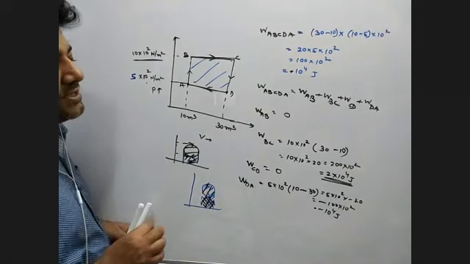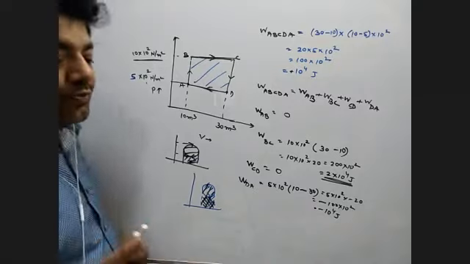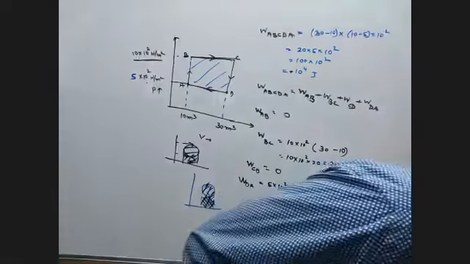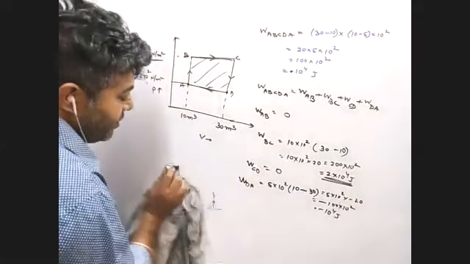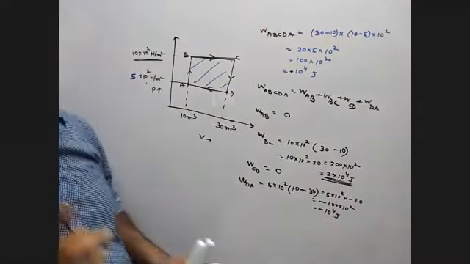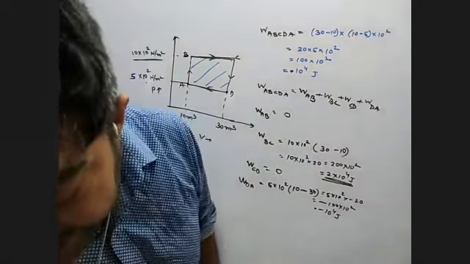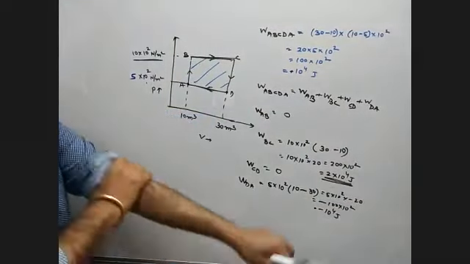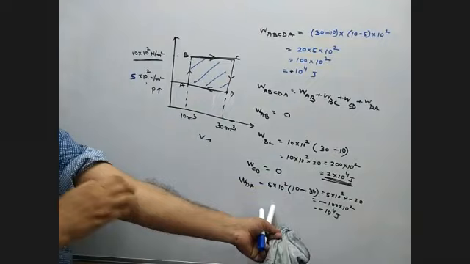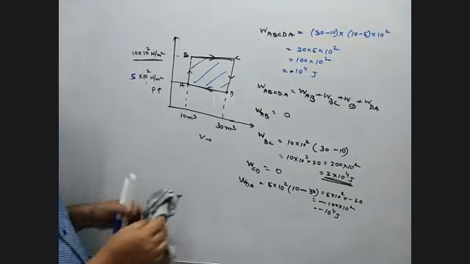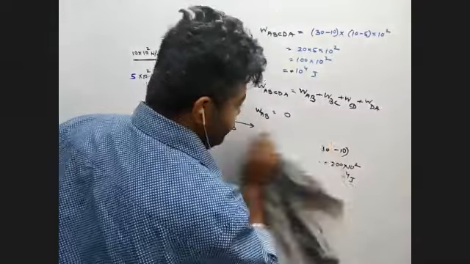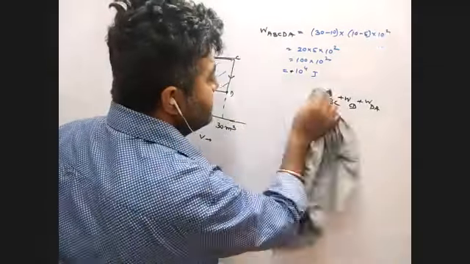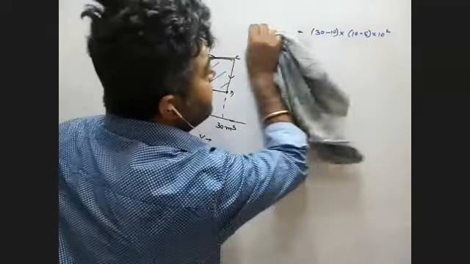So I think you can understand, in case of clockwise process, your work done is positive, and in case of anti-clockwise process, work done is negative. So for work done, you have to keep this thing in mind before you start, then and only then you can be able to solve anything. Is it clear, everyone?